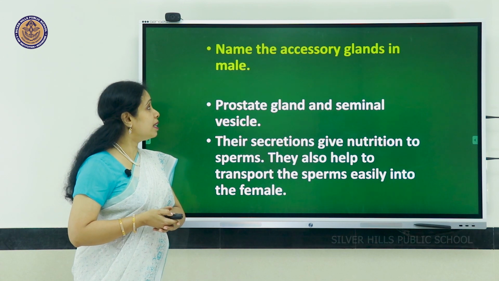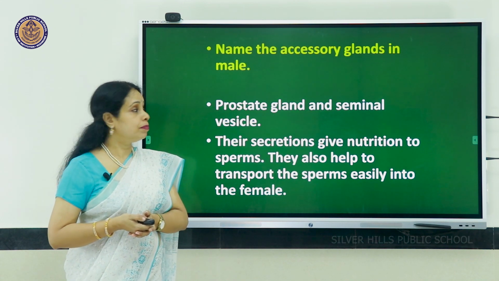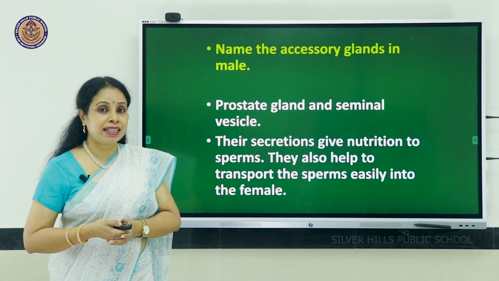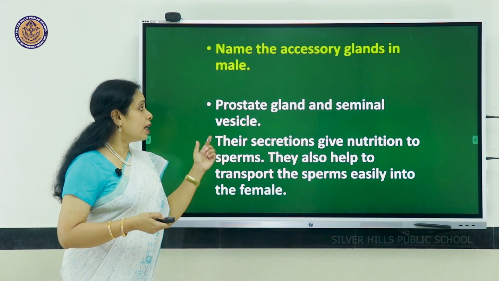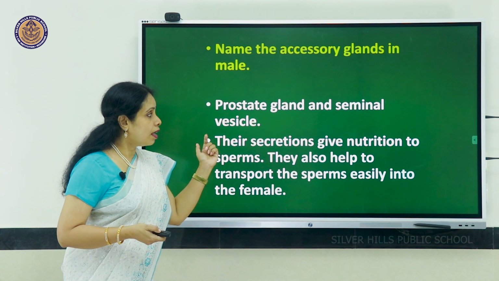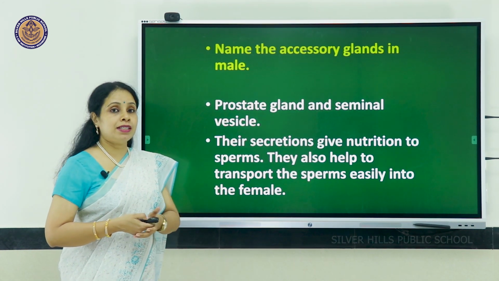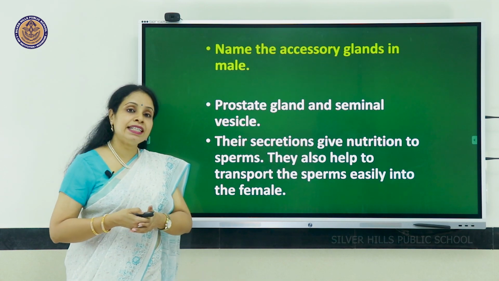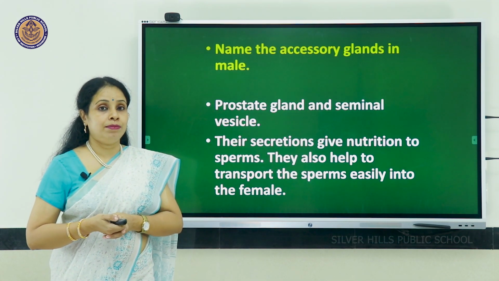Name the accessory glands in male. Prostate gland and seminal vesicle. Their secretions give nutrition to the sperms. They also help to transport the sperms easily into the female.